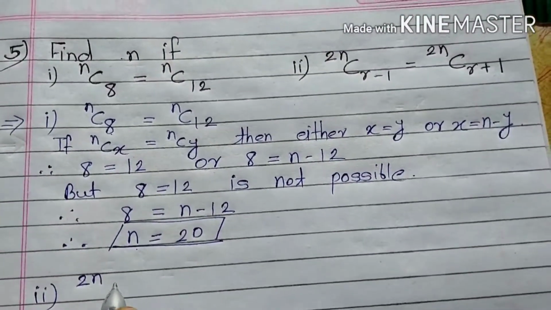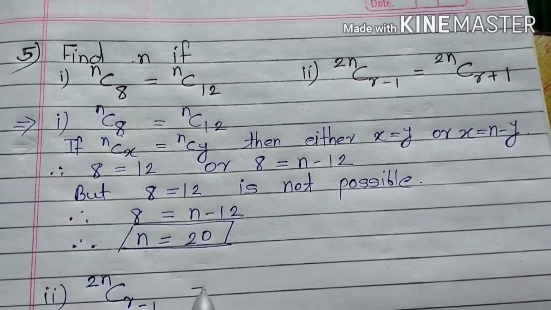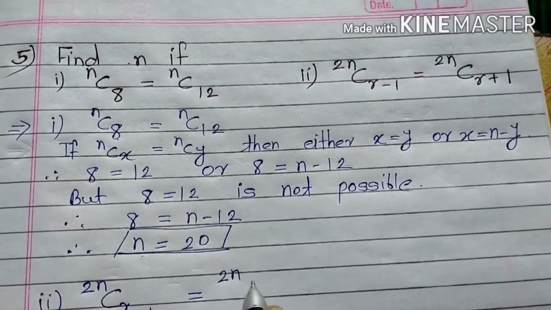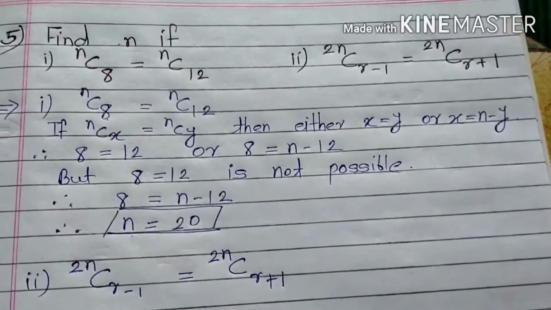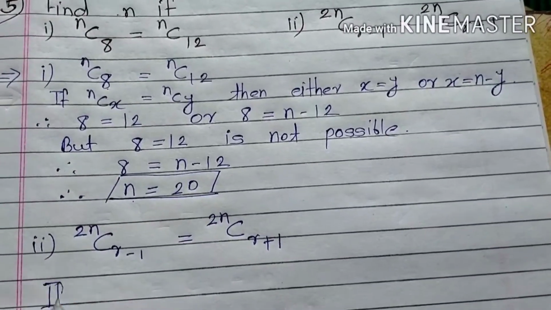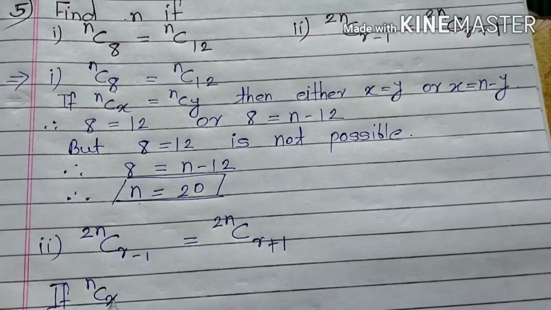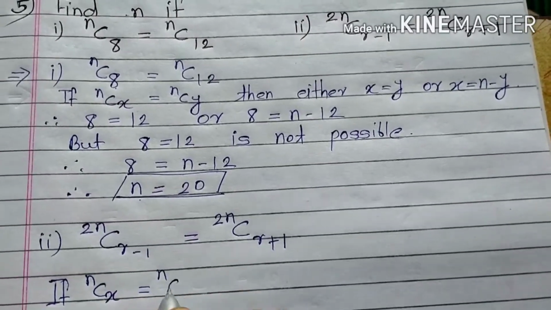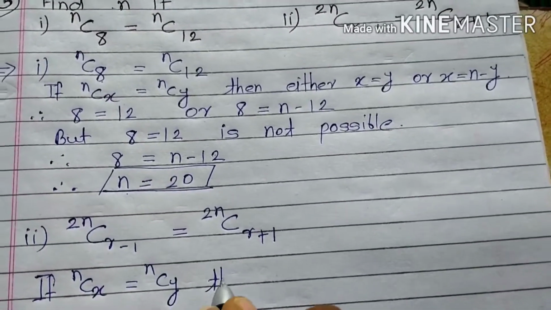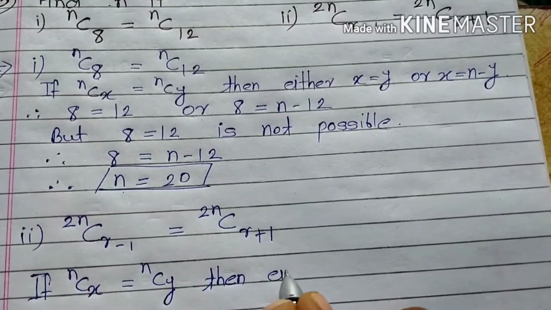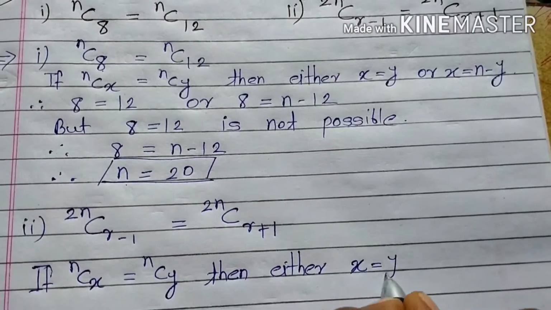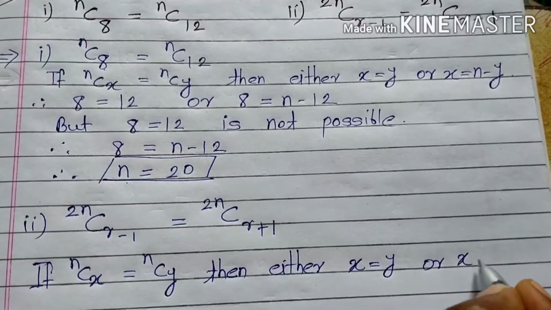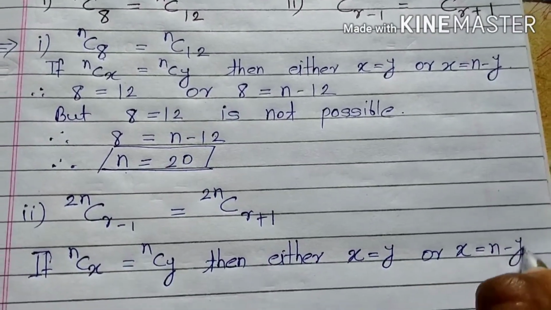Now second, 2nC(r minus 1) which is equal to 2nC(r plus 1). By using the same formula, if nCx is equal to nCy, then either x is equal to y or x is equal to n minus y.